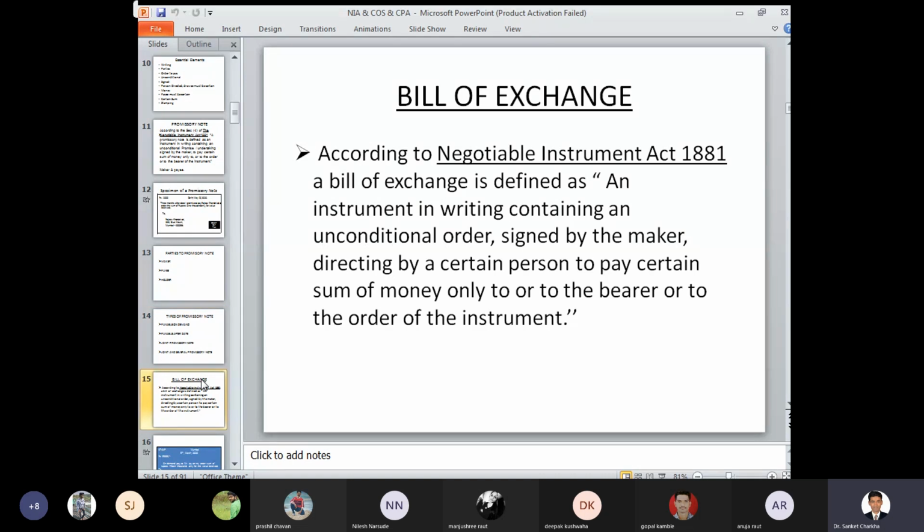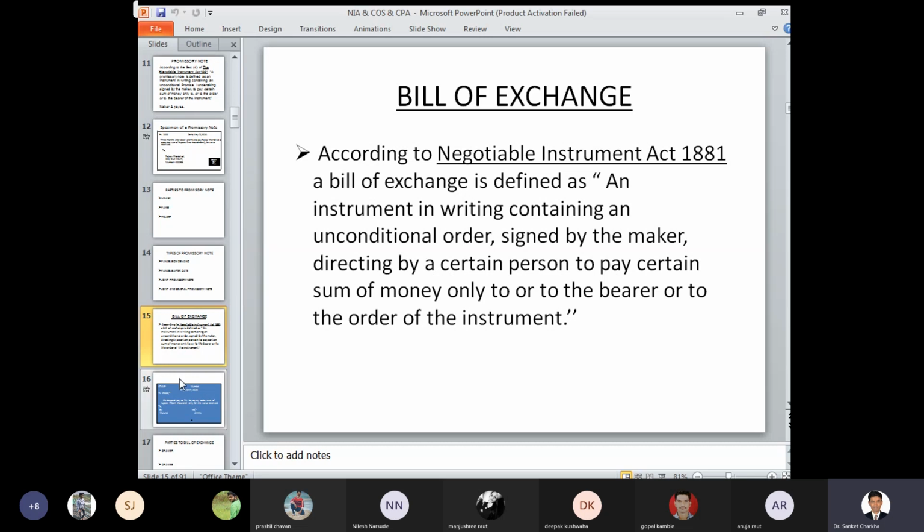Then bill of exchange definition: an instrument in writing containing an unconditional order. So here bill of exchange is an order, whereas promissory note is just a promise. The promise may be fulfilled, may not be fulfilled, but the bill of exchange has to be performed because it is a specific order for a certain specific person to perform in the respective consideration or in that particular manner, to pay a certain sum of money or to the order or to the bearer of the instrument.